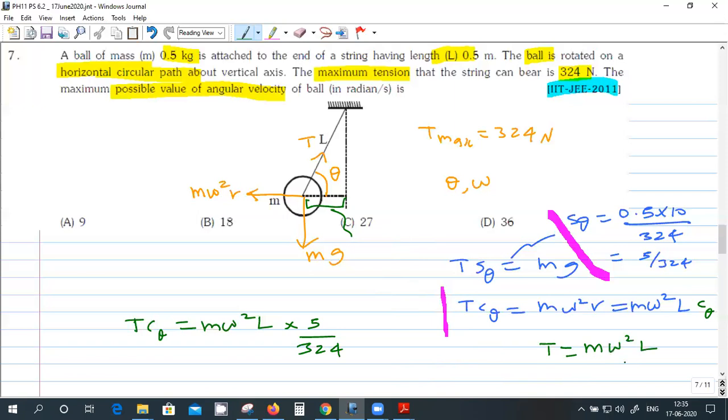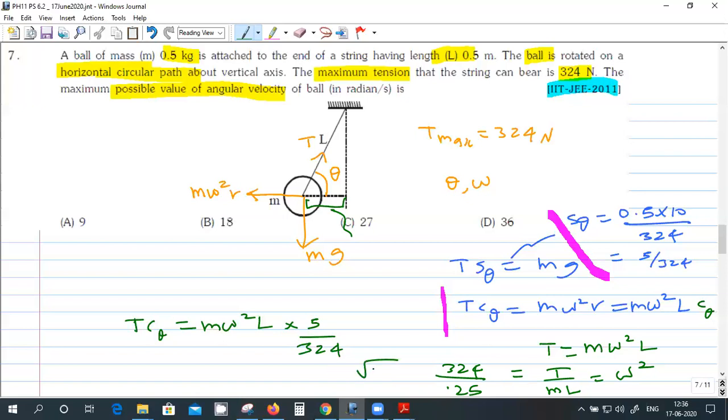Because it is the x-axis, horizontal axis. Oh yeah. So from this you'll get omega. It's so simple. You don't even have to find theta, sin theta. So tension is 324 divided by mass 0.5, 0.5, it's 0.25, right? Now we have to take the square root.